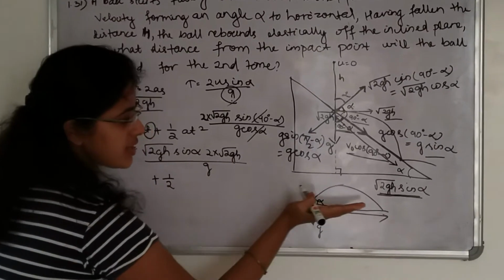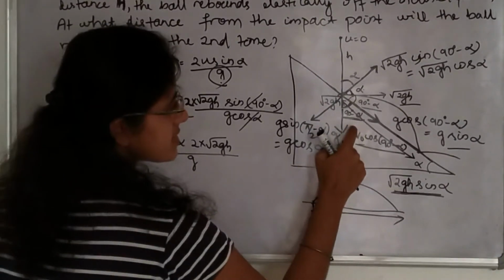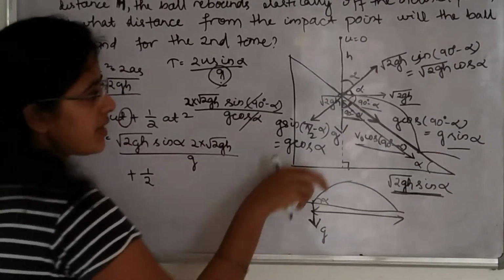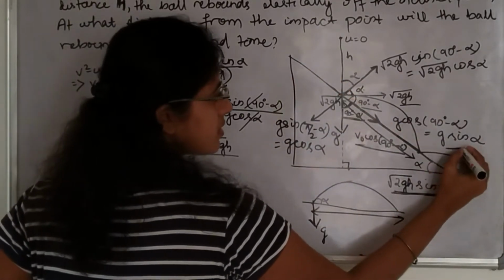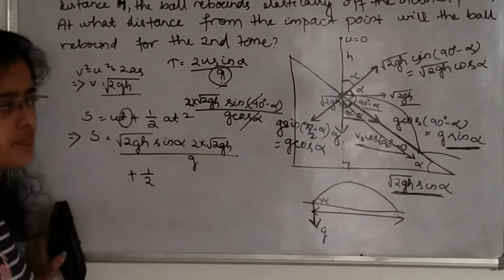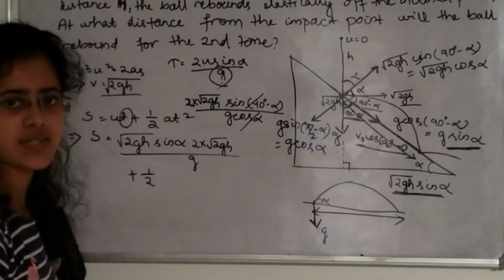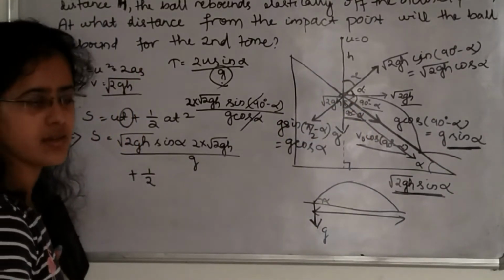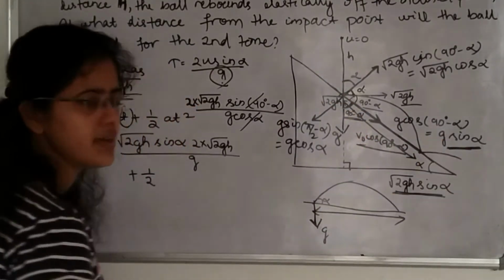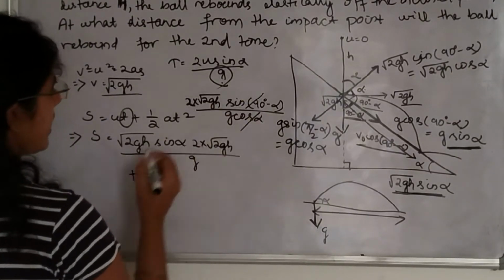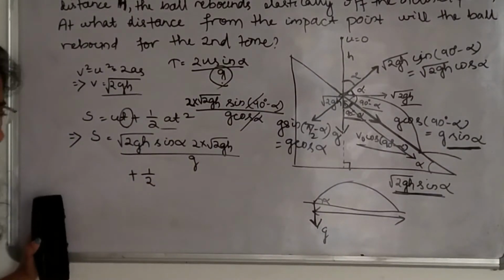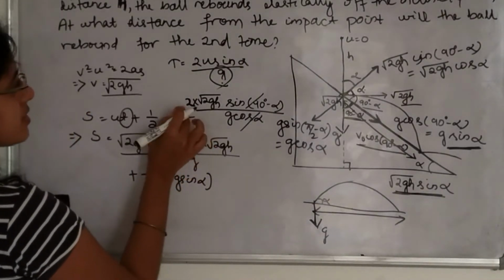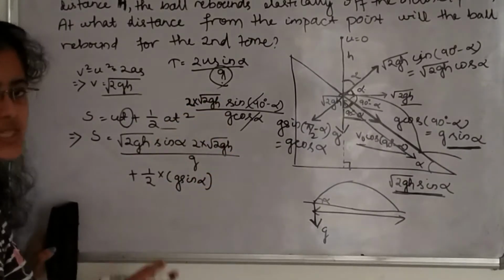In horizontal motion there will be no acceleration. But in this case g is making an angle 90 degree minus alpha to this plane. Along this plane direction, acceleration is g sin alpha, and perpendicular to this is g cos alpha. We have to calculate this range, that means in this plane direction. So the acceleration will be g sin alpha. So I have considered half a t square into a, which is g sin alpha. T square means 2 into root over 2gh divided by g, whole square.